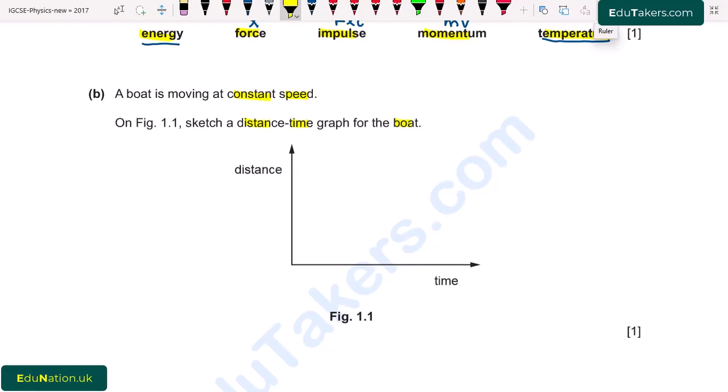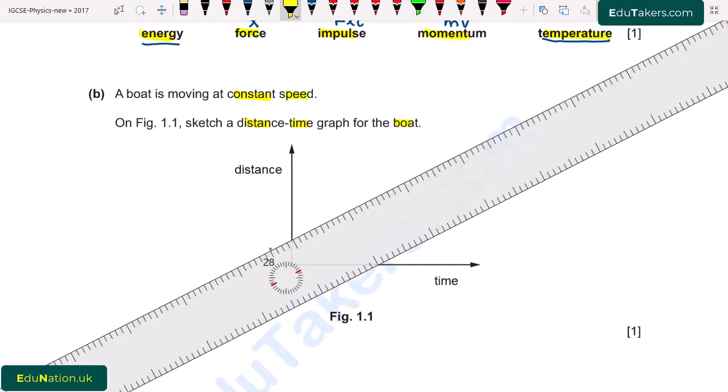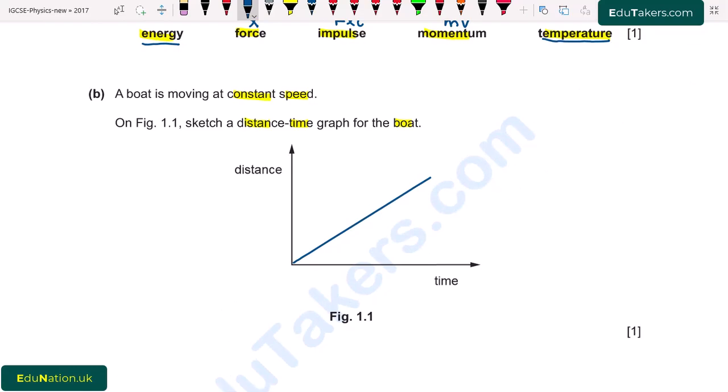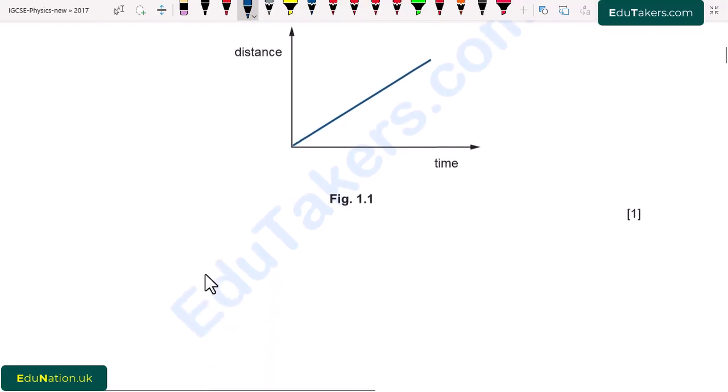I draw here. So this graph actually represents the constant speed. Going towards the next part.